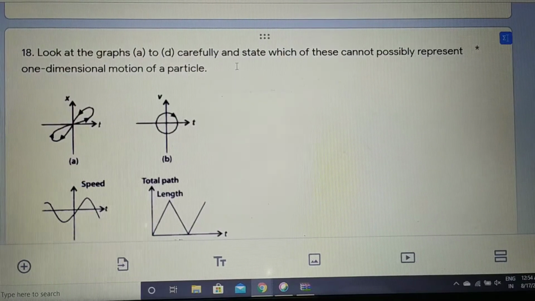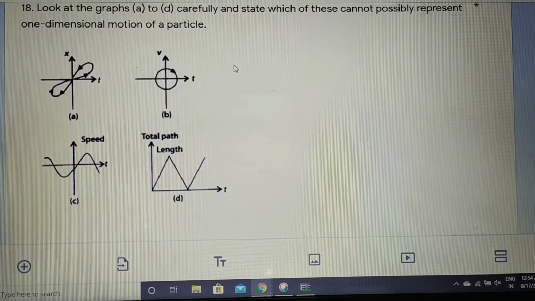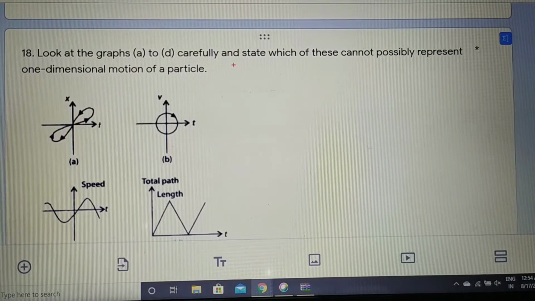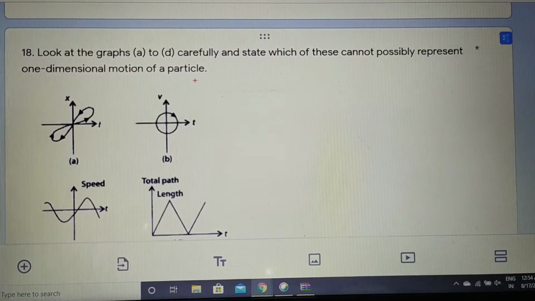The next question is saying, look at the graphs from A to D carefully and state which of the following cannot possibly represent one dimensional motion of the particle. See, how many axes are involved to describe the motion of this particle? You see x also and t also, right?